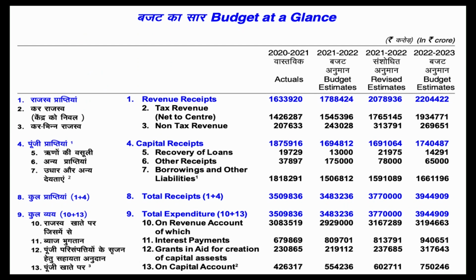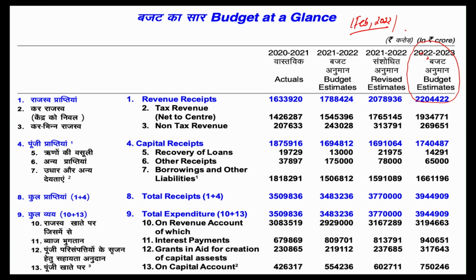Whatever you have seen in the past two sessions is what I'm trying to comprehend. Before that, I want to make it clear that every time the budget is submitted, the government submits estimates for 3 consecutive years. The budget was submitted on 1st February 2022. So when we are in 21-22, the budget is submitted for the next financial year, that is 22-23. This is how the budget estimates are submitted.